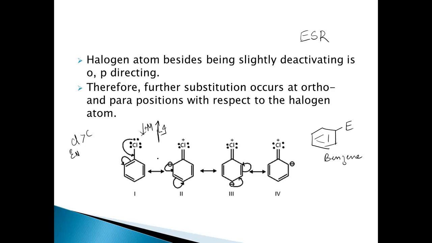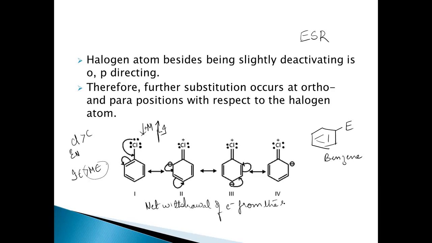But in the case of these haloarenes, the inductive effect is stronger than the mesomeric effect. Only in the case of halobenzenes; usually the mesomeric effect is stronger than the inductive effect. But in the case of haloarenes, the inductive effect is stronger than the mesomeric effect. So overall, there is a net withdrawal of electrons from the ring, even though it is donating the electrons by means of the mesomeric effect into the ring. By means of the inductive effect, it is withdrawing the electrons.